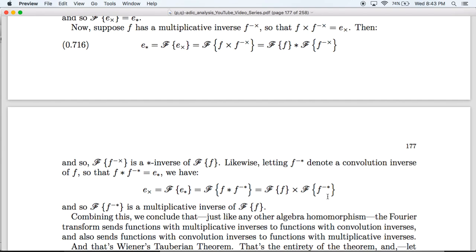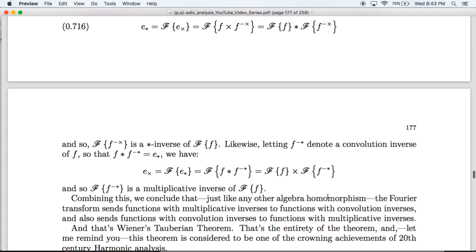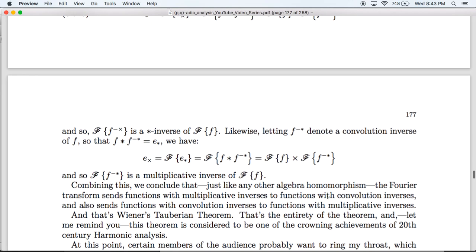Very simple. And literally, that's Wiener's Tauberian theorem. That's the entirety of the theorem. And let me remind you, this thing is considered to be one of the crowning achievements of 20th century harmonic analysis, up there with Carleson's resolution of the centuries-old problem of L2 convergence of Fourier series.